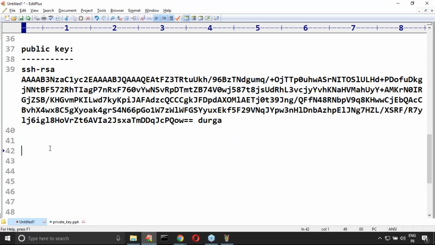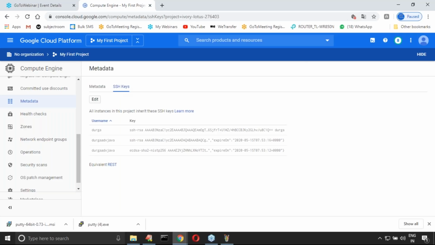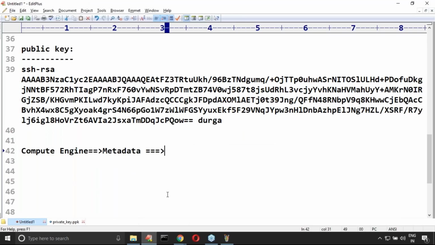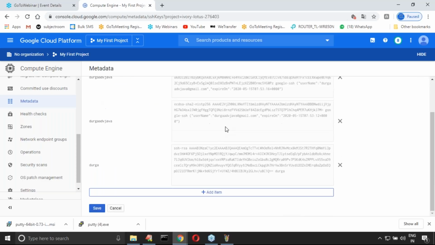Yes, under Compute Engine there is a tab, Metadata. If I click this Metadata, here are the SSH keys. Now here, for SSH keys, you have to click Edit. Already some keys are there.